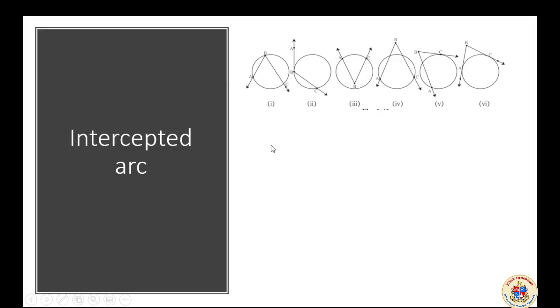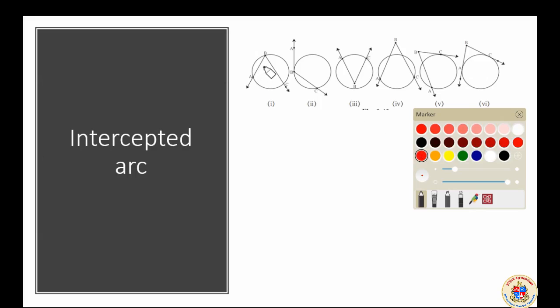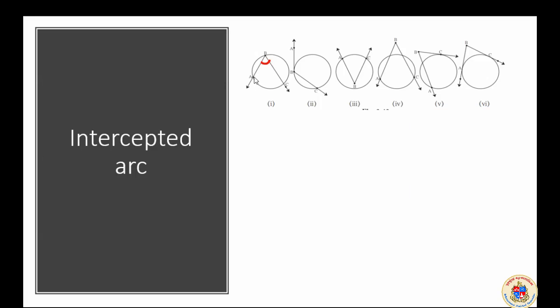All these are a circle and having certain peculiarity. The peculiarity is that here is an inscribed angle, and that angle is formed by the angle ABC, and it is intercepting the circle here at B and C. So it became an intercepted arc by the angle ABC.